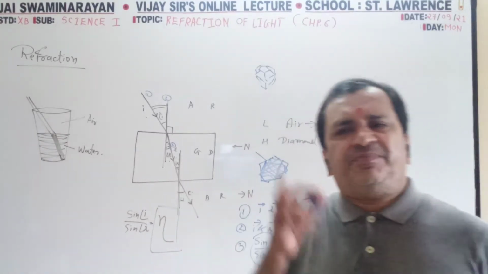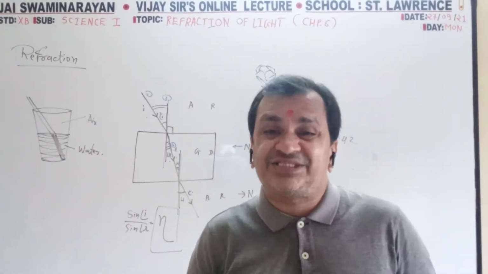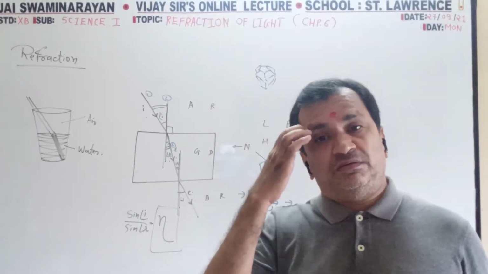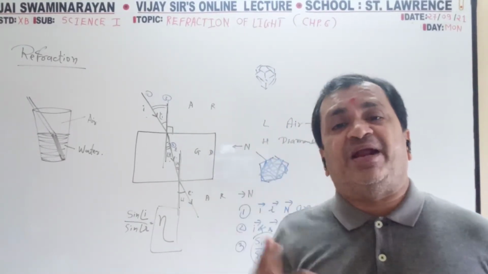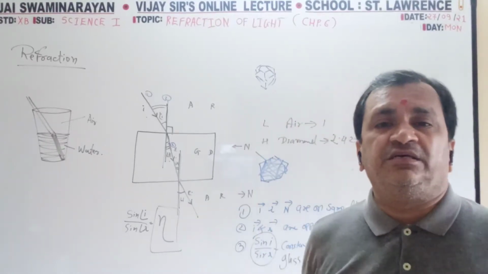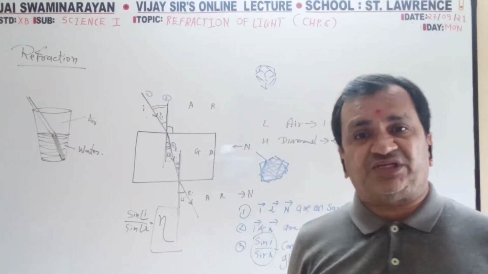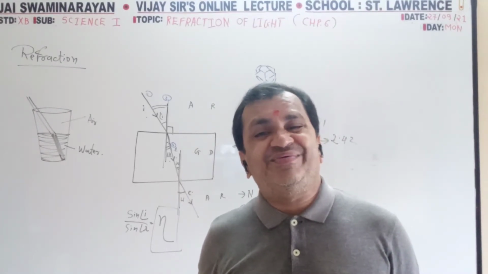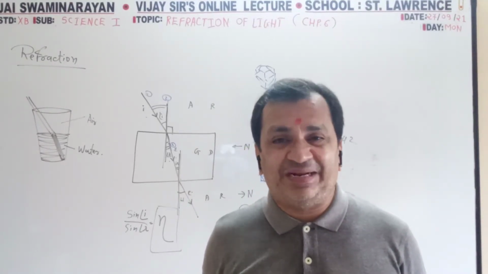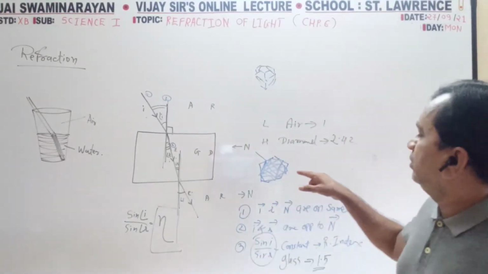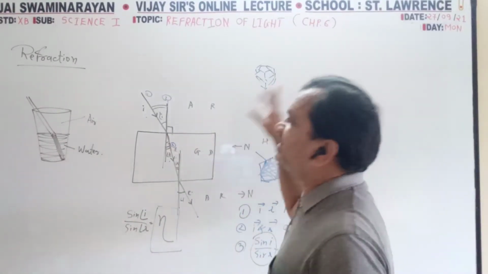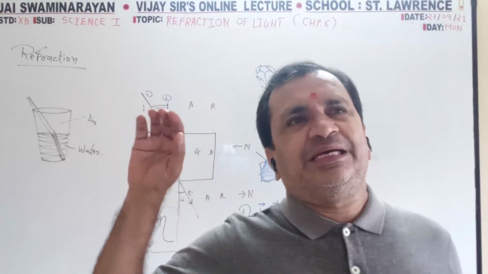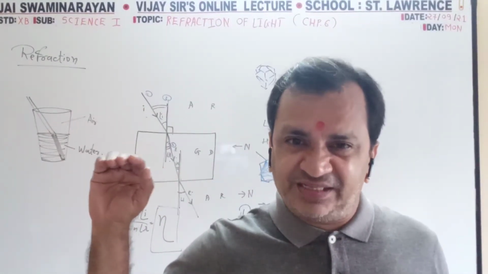Internal multiple refraction and reflection both take place. So it will multiply, so it is observed as shining. Multiple refraction and reflection take place because many cuts, many plane surfaces are there.